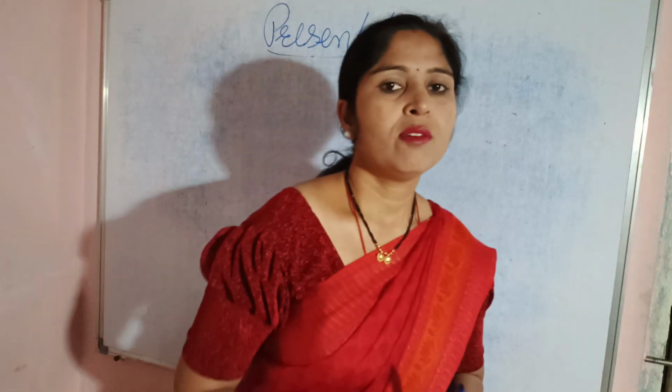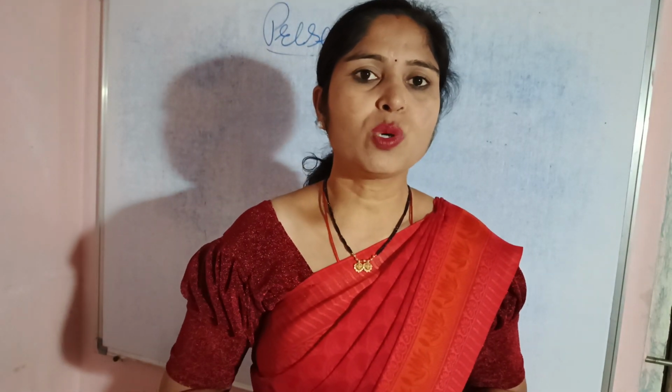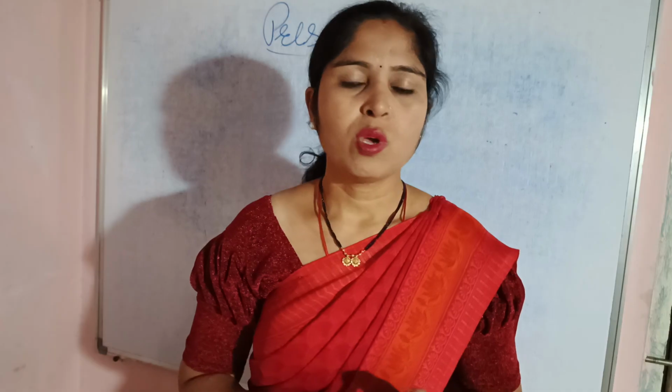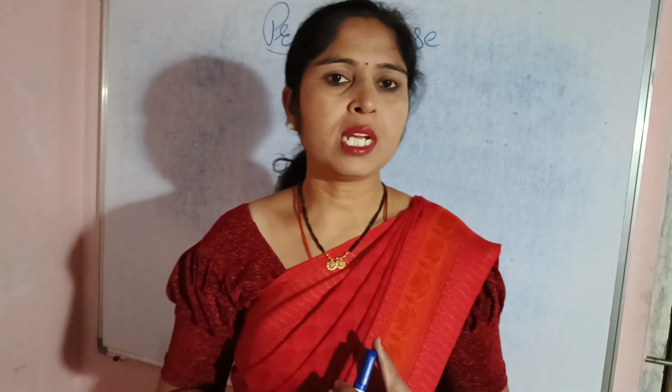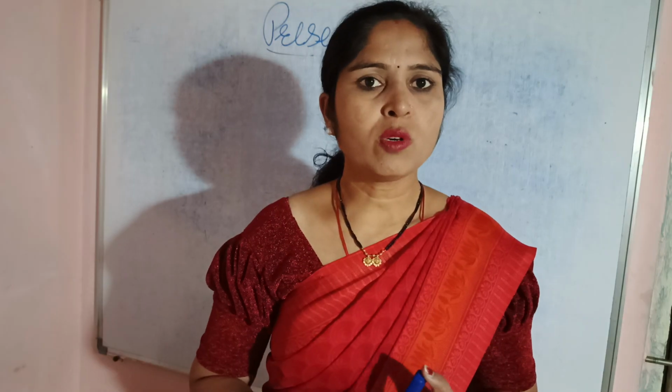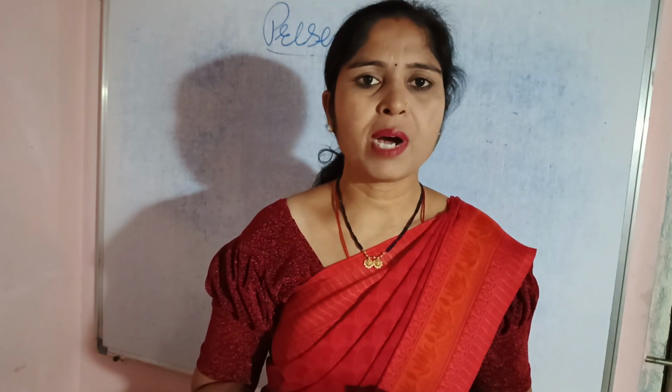First of all, I told you what is meant by tense. Tense means a time which shows us when the action takes place, whether it happened today, yesterday, or tomorrow. Things that happen today are included in present tense, tomorrow relates to the future tense, and yesterday relates to the past tense.